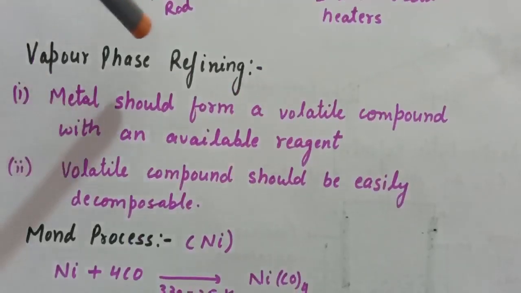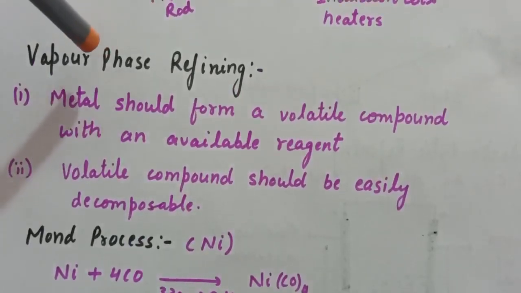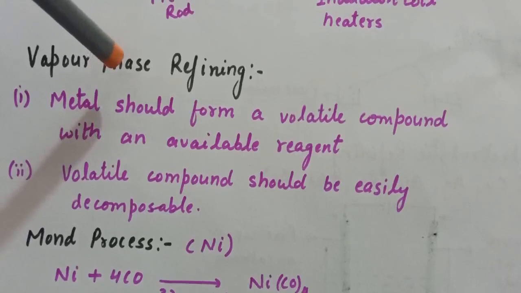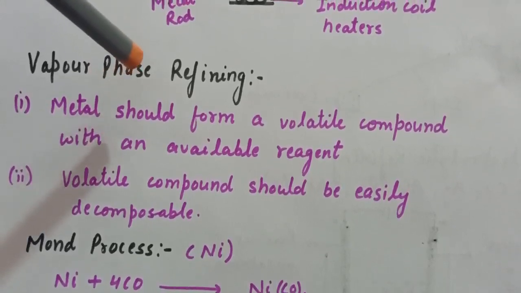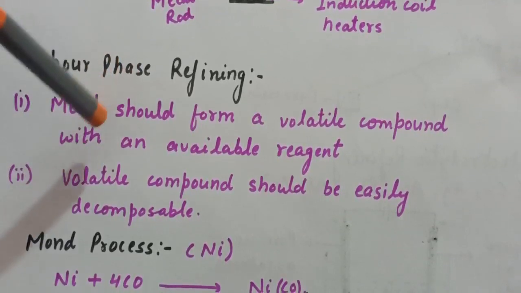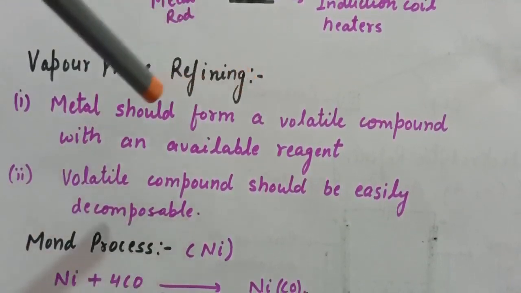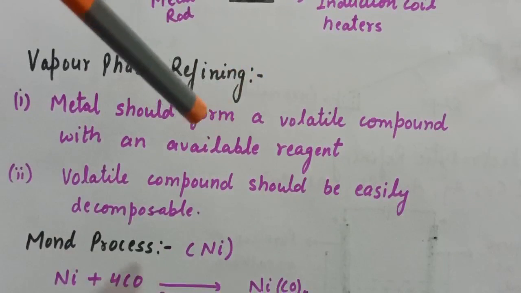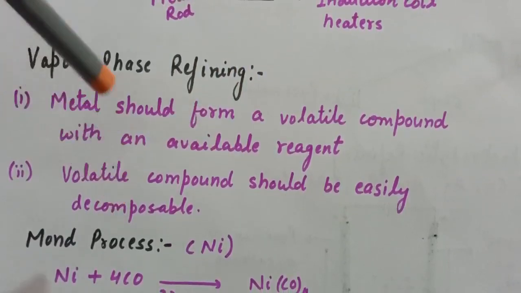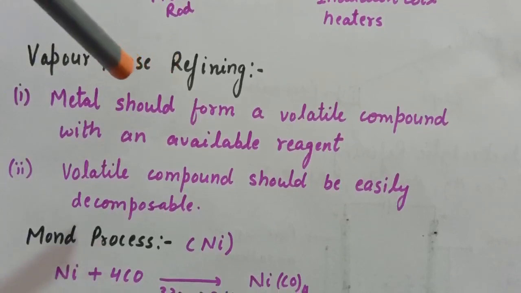Next method is vapor phase refining. In this method the metal is converted into its volatile compound, and after that we decompose that volatile compound to give pure metal. So in this we have two steps. First, the metal should form a volatile compound with an available reagent, and second, that volatile compound should be easily decomposable.